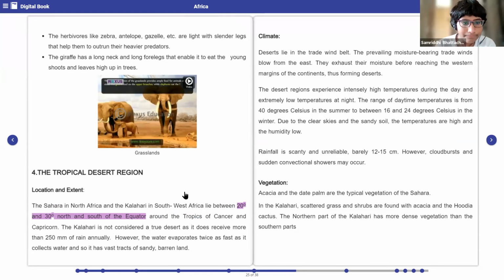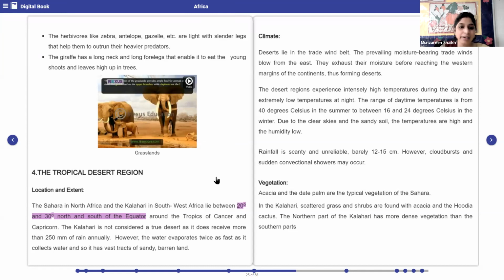And the tropical desert region is the deserts only, right, ma'am? Yes, desert. The word desert itself is telling you what type of a region it is. Desert means it will be a desert region full of deserts, right? Now, around the Tropic of Cancer and Capricorn. If you see, they have mentioned for the previous three topics which we had done before where exactly it is located. So here, this particular tropical desert region is located around what? Tropic of Cancer and Tropic of Capricorn.